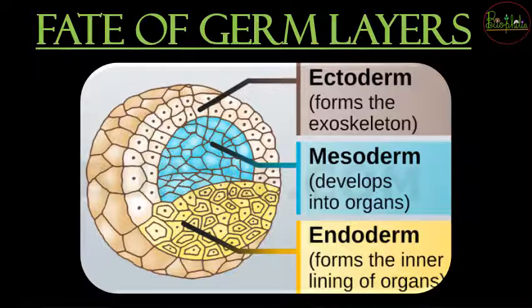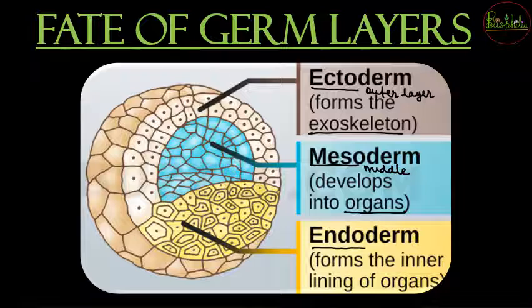So ectoderm जो होगा, ecto is the word that is referring to the outer layer. So it is going to be the outer layer which is going to form the exoskeleton. The meso layer, mesoderm is going to refer to the word that is middle. So middle में जो mesoderm होगी, it is going to develop into different types of organs. And the endoderm, endo is going to refer to the inner layer. So inner layer endoderm is going to form the inner linings of the organs. So ये एक general idea है to understand what the germ layer is going to actually perform the function. So all this was a brief idea.